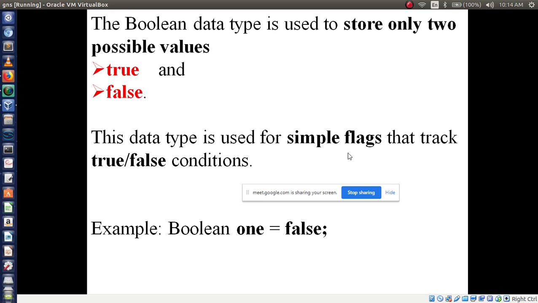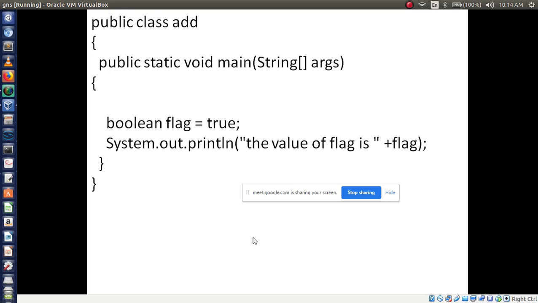Example, I can write here: boolean variable name 1 is equal to false. I am writing here. So I am assigning false value to Boolean data type. That variable name is 1, right? So here, see here, I am using some example.